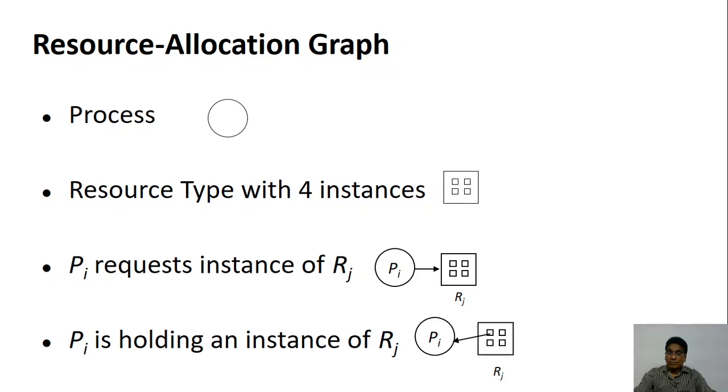If you draw one more dot inside this, what does that mean? There are five. If one more, there are six, there are seven, and so on. So many dots will come, depending on how many instances there are. Then let's look at the request and assignment. In this case, the process P is making a request for the type of resource.